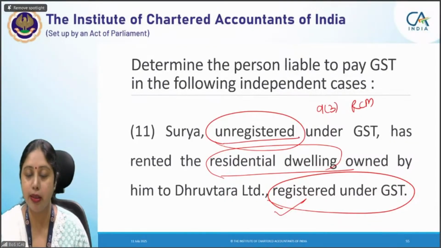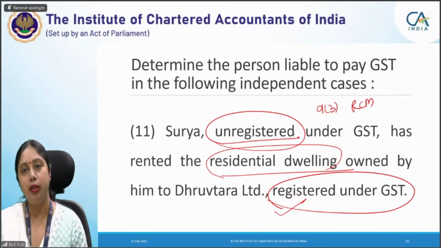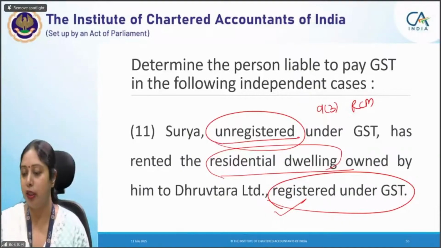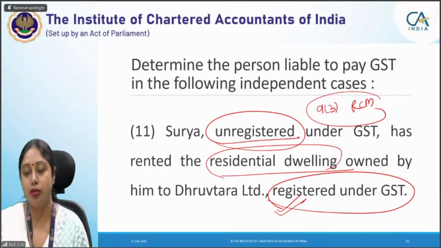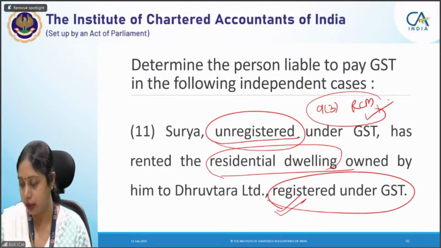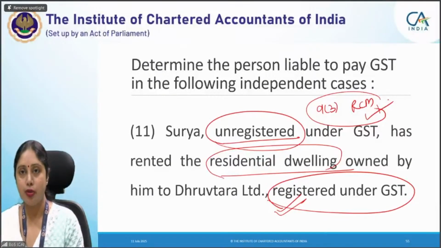यहाँ unregistered है अगर आपका supplier तो भी कोई फर्क नहीं पड़ेगा. Registered tax तो recipient को pay करना है. Recipient is registered, नहीं भी registered होता तो वो registration लेके tax pay करता, तो RCM provisions are applicable. We'll do the next question also, उससे आपको ये सारे previous points और appreciate कर पाओगे.